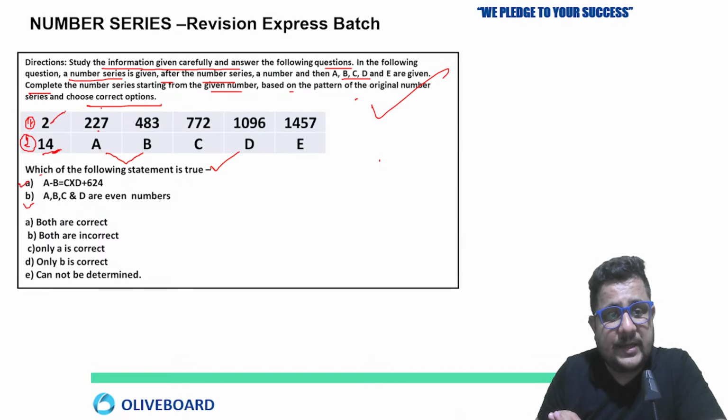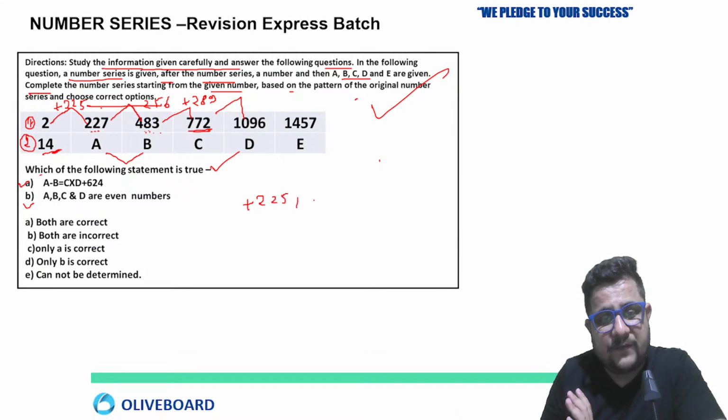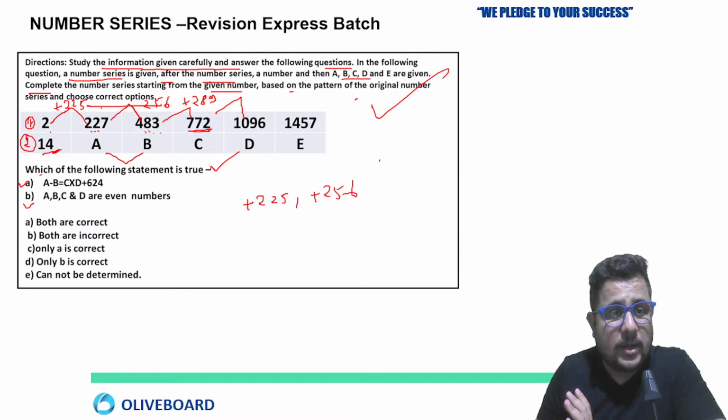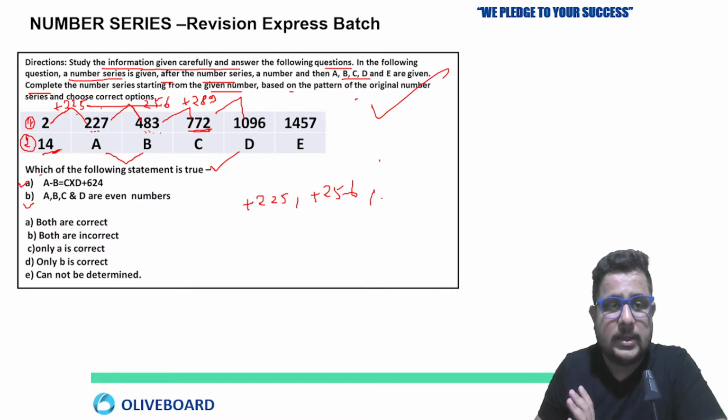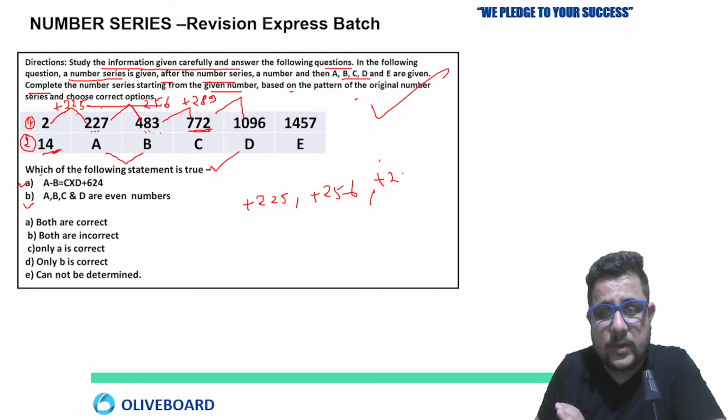2 to 227, the difference, see, is in increasing order continuously. The first difference is 225. Next is 227 to 483. So 480 minus 227, that is 253, and 3 minus 7 is minus 4, so 260 minus 4, 256. Next, 483 to 772. So 17 less than 500 is 483, and 17 plus 272 is 289. So if you look, the first difference is 225. Next is plus 256. Then the next difference is 289.